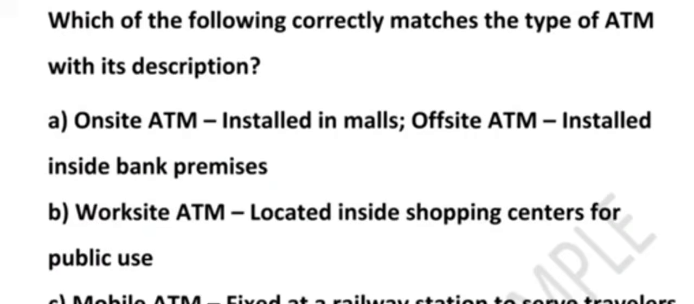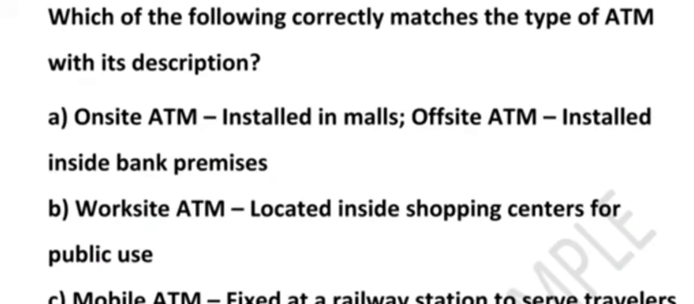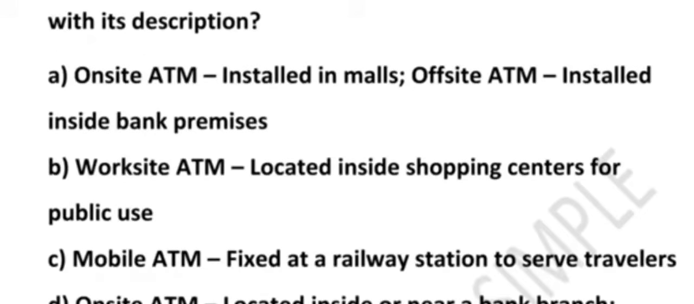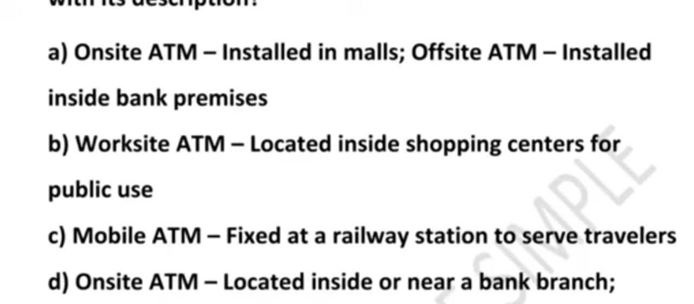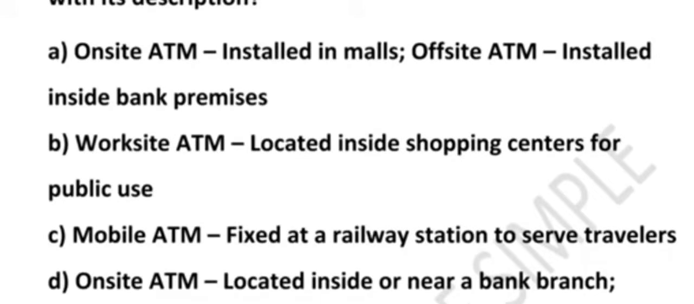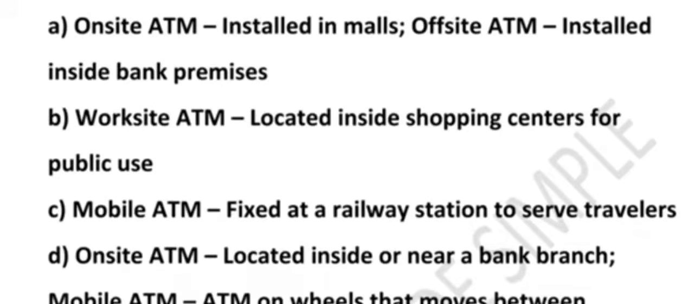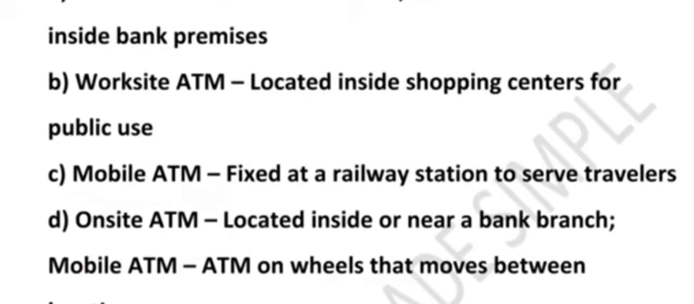Now have a look at the next question. Which of the following correctly matches the type of ATM with its description? Option A, on-site ATM installed in mall; off-site ATM installed inside bank premises. Option B, worksite ATM located inside shopping center for public use. C, mobile ATM fixed at railway station to serve travelers. D, on-site ATM located inside or near a branch; mobile ATM on wheels that moves between locations. So what do you think is correct?